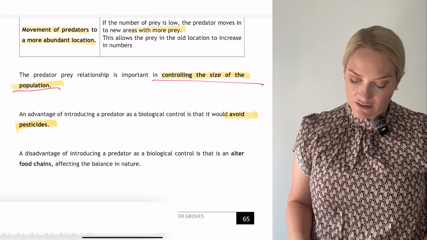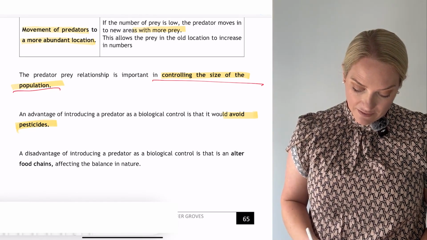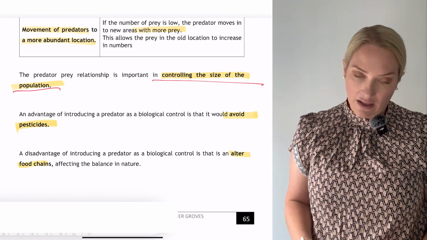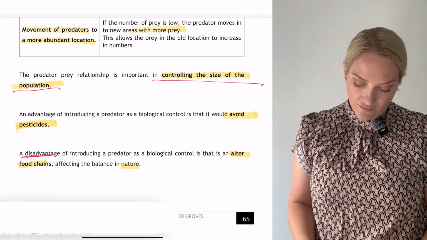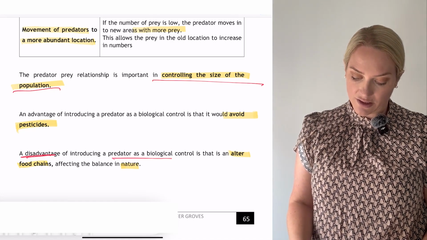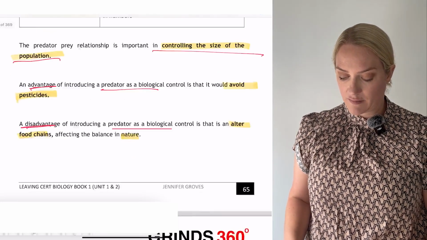A disadvantage of using a predator as a biological control is that it could alter the food chains, which may affect the balance of nature. So this would be a disadvantage of introducing a predator as a biological control. And here we have an advantage of introducing a predator as a biological control.